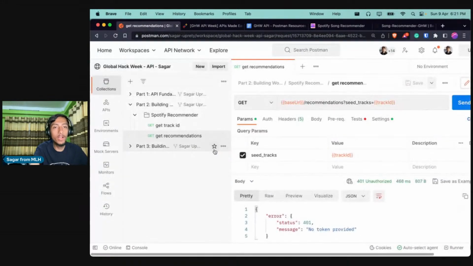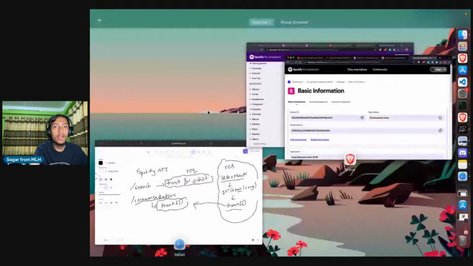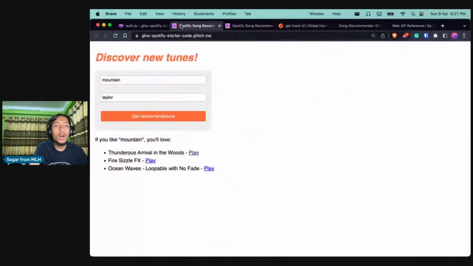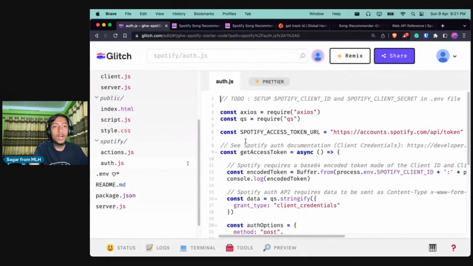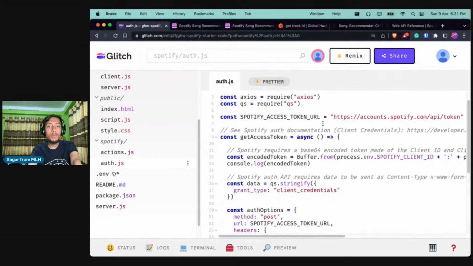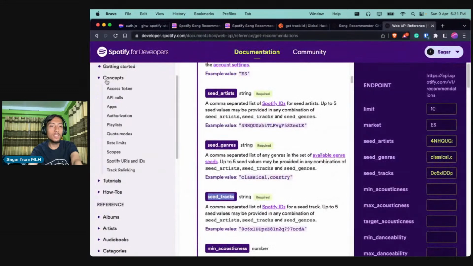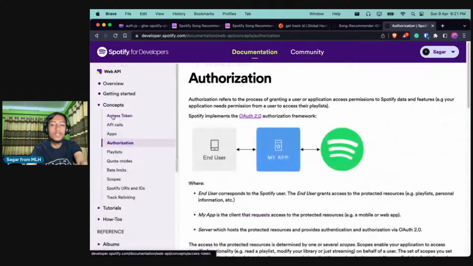Cool. So if I go to my Glitch, first we need to get an access token to do everything with Spotify because we can't directly access Spotify. So what we are doing is using Spotify auth. And if you go to reference and go to concepts, here is the section for authorization.